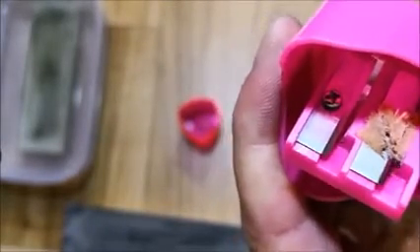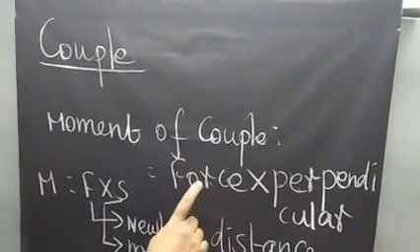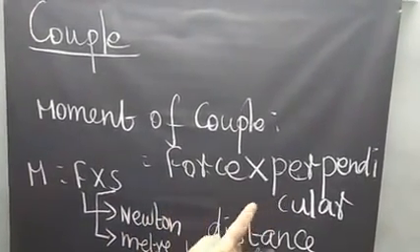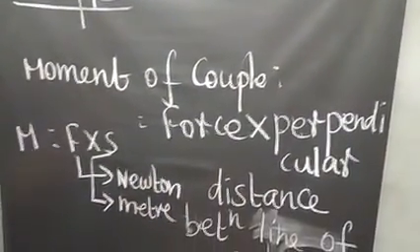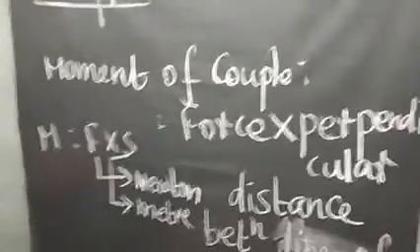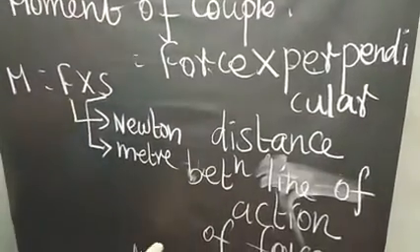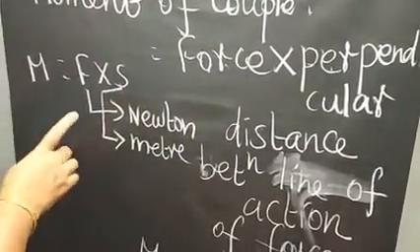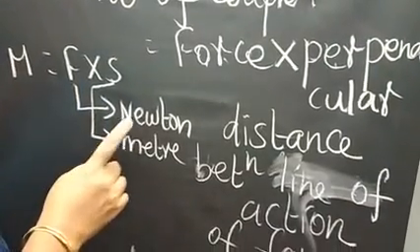Now we come to the board. Moment of couple is written as force times the perpendicular distance between the lines of action of the forces. It is denoted by M equal to F into S. F is measured in Newton. S is measured in meter.